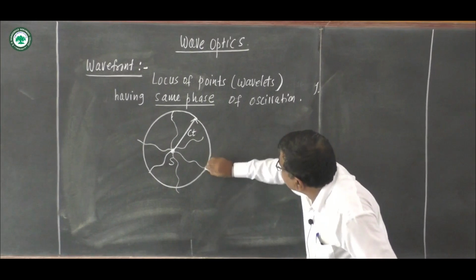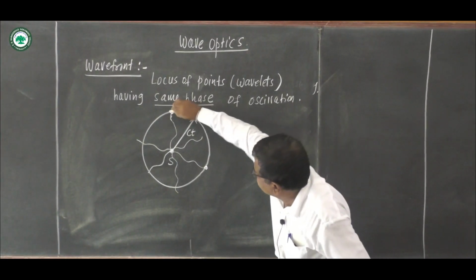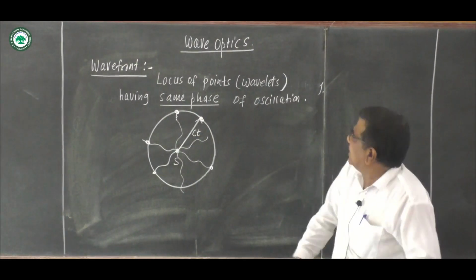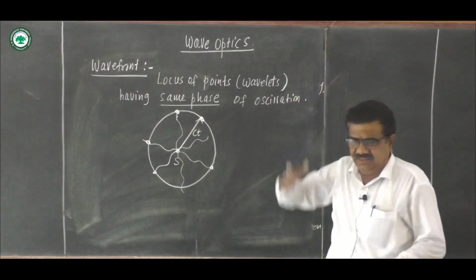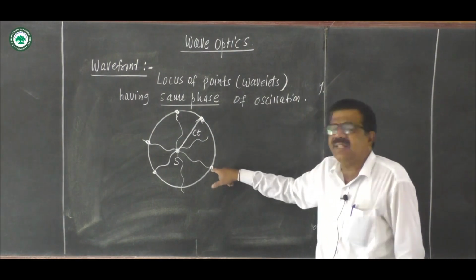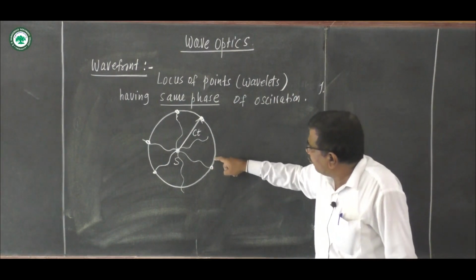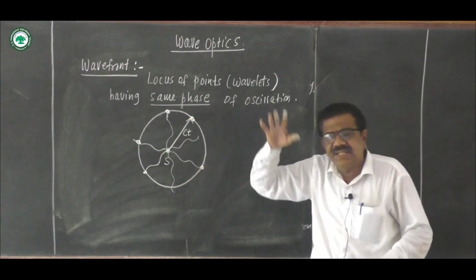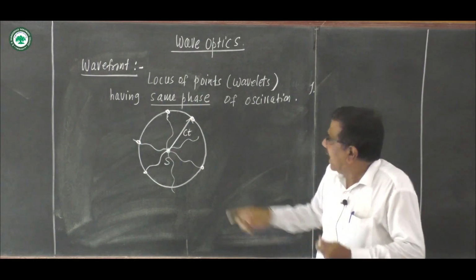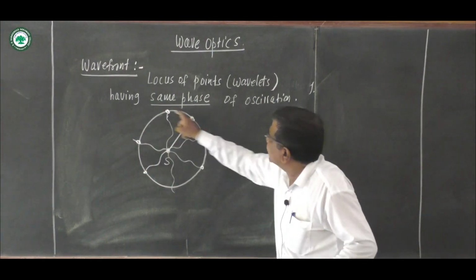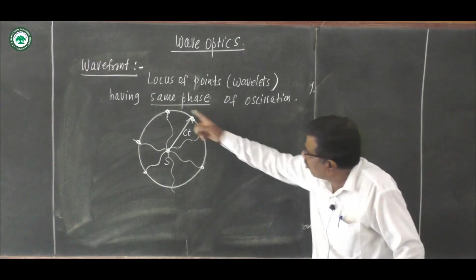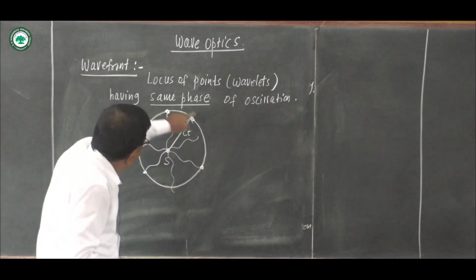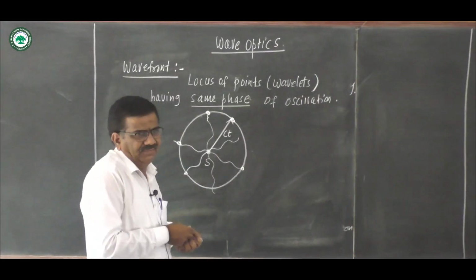These all points have the same phase or same state of oscillation. It means if a crest has reached here, at every point on this spherical surface a crest has reached. And this locus or set of points having the same phase of oscillation is a wavefront. This spherical surface is a wavefront.